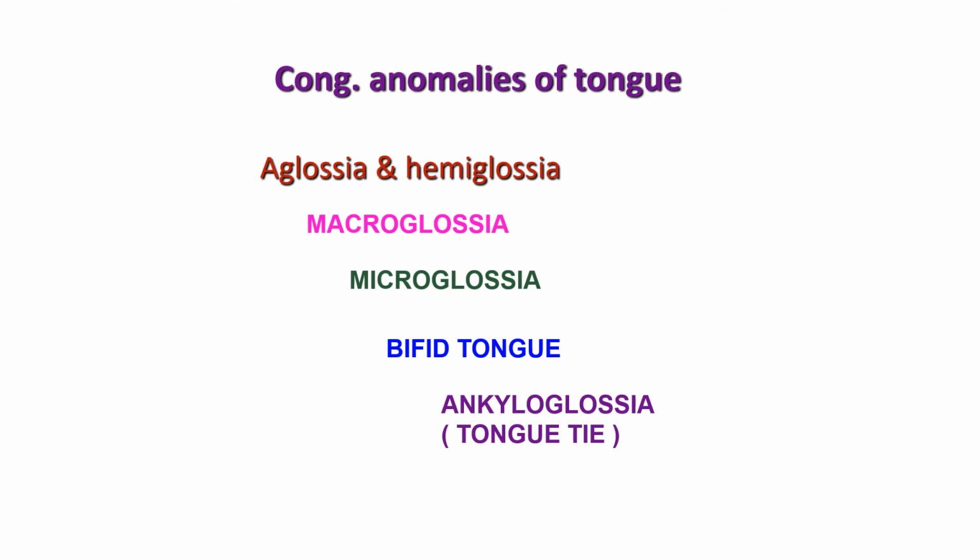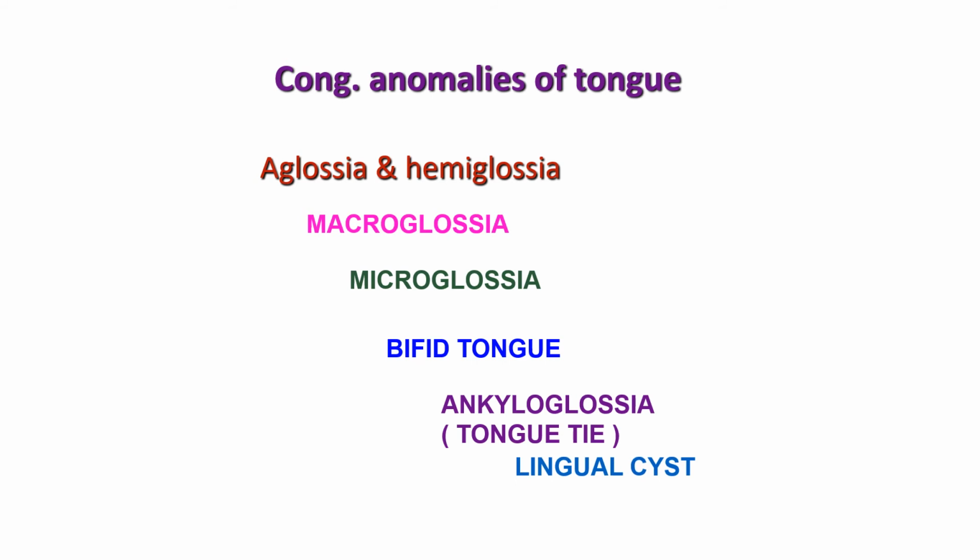The apical part of the tongue may be anchored to the floor of the mouth by the frenulum. This condition is known as ankyloglossia or tongue tie. It may interfere with speech. Occasionally the tongue may be adherent to the palate, which is called ankyloglossia superior.